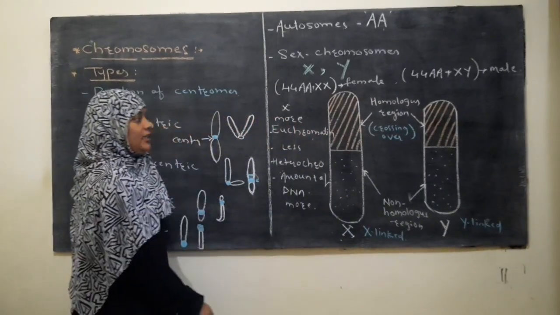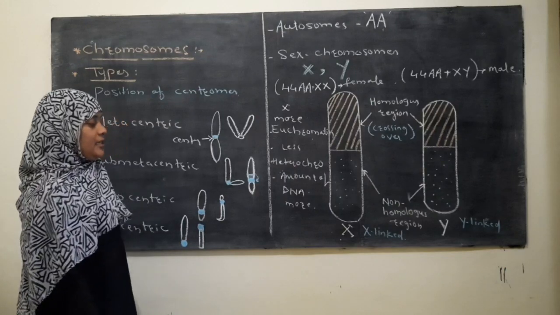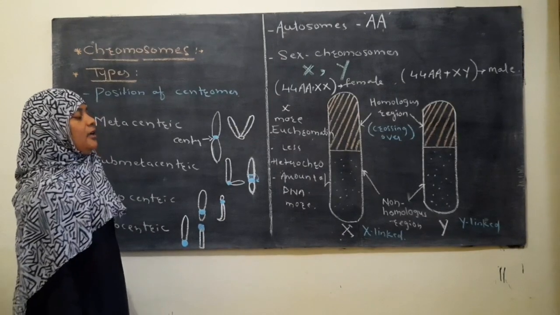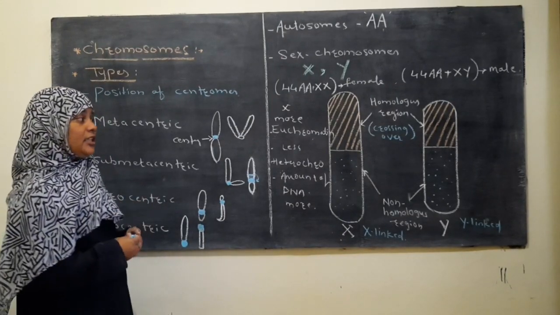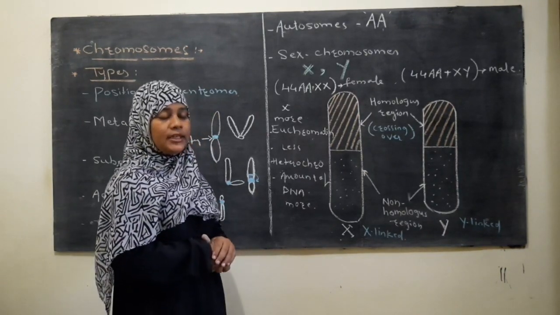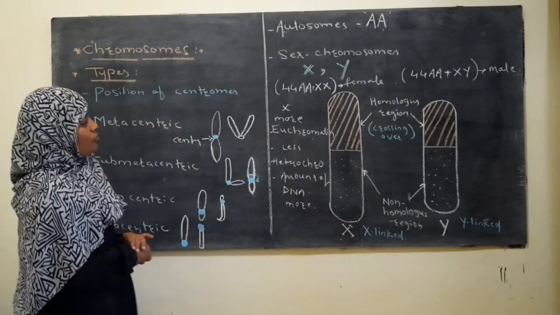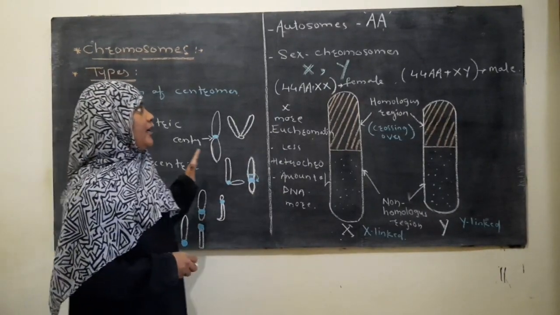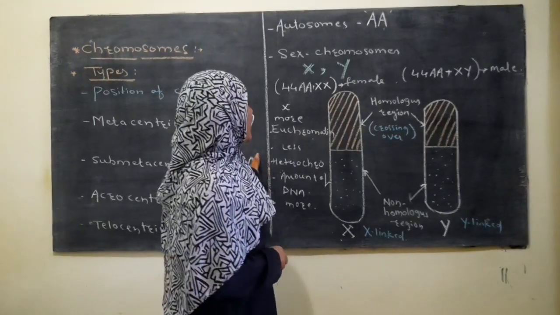X-linked and Y-linked genes are present in the non-homologous region, and most probably these linked genes are inherited either completely or incompletely. तो linked कैसे होते हैं, किस तरह से genes are linked with each other, how the linkage occurs, इसको हम देखेंगे हमारे नेक्स्ट लेक्चर में. अभी हमने देखा टाइप्स ऑफ क्रोमोसोम. पहला टाइप हमने देखा, the chromosomes are classified on the basis of the position of centromere. दूसरा टाइप हमने देखा, chromosomes are classified on the basis of their expression, what they describe, what they express.